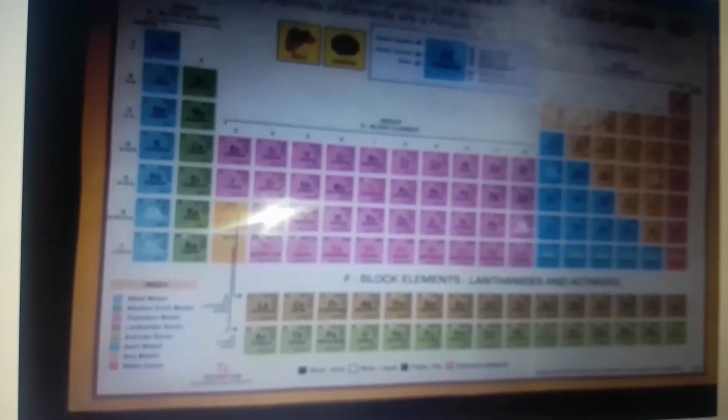Now from this periodic table, all elements get their exact position. Here we can also say this is our S block element, or it is also called group 1 and group 2. Now on the right hand side of the periodic table, there are the P block elements, that is from group number 13 to 18. 13, 14, 15, 16, 17 and 18. These are the P block elements.